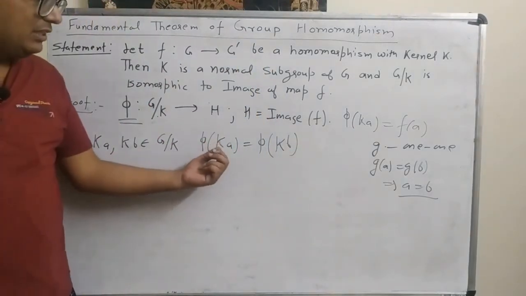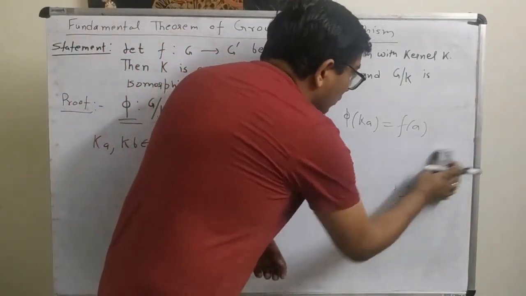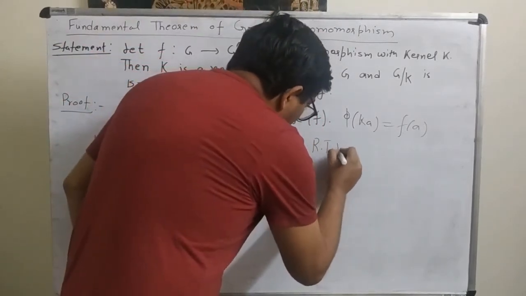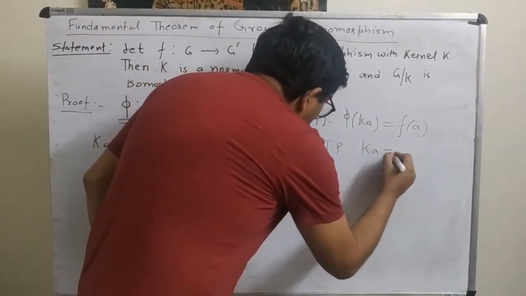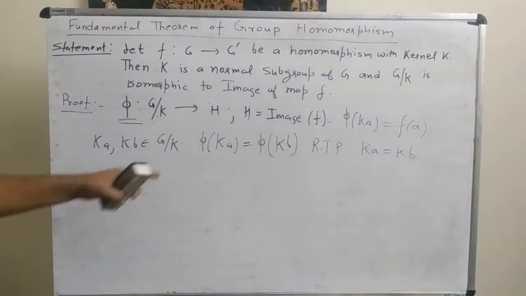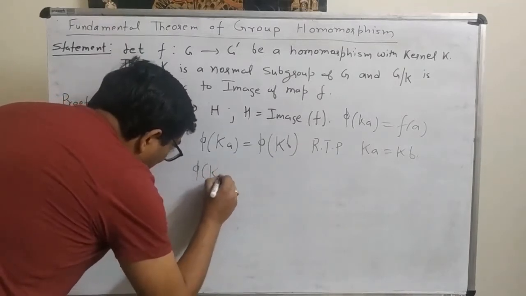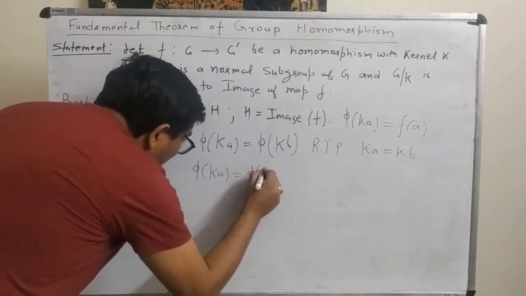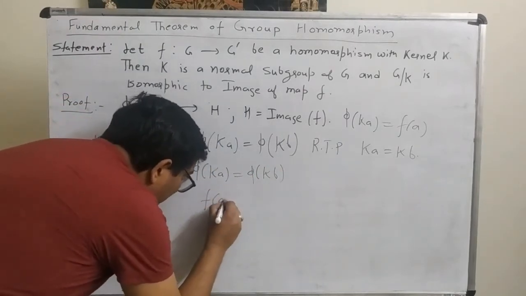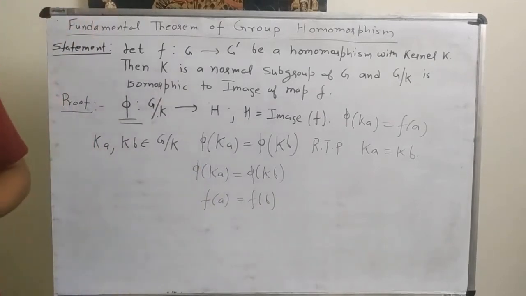Required to prove is Ka is equal to Kb. So phi of Ka is equal to phi of Kb. This implies phi of Ka is F of A is equal to F of B.